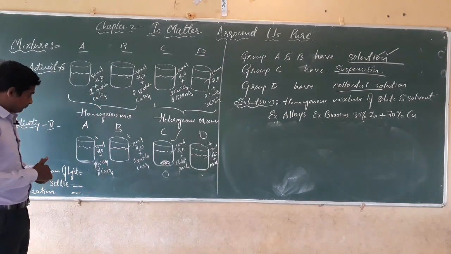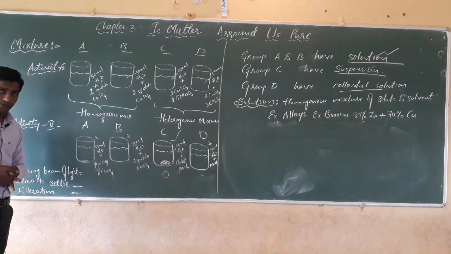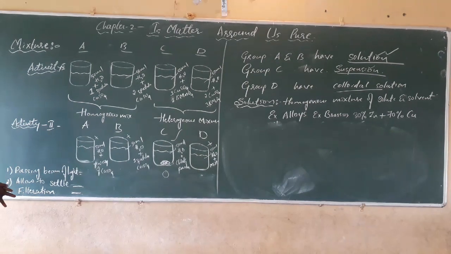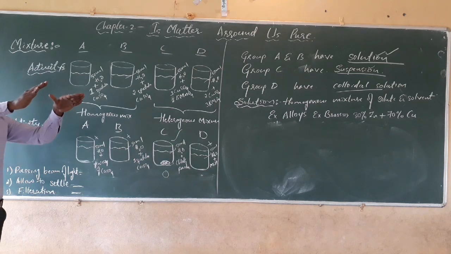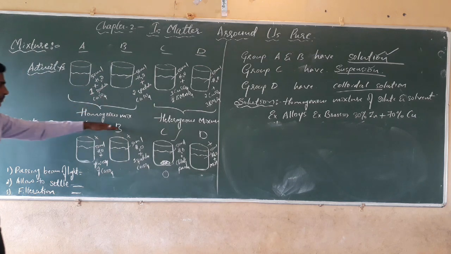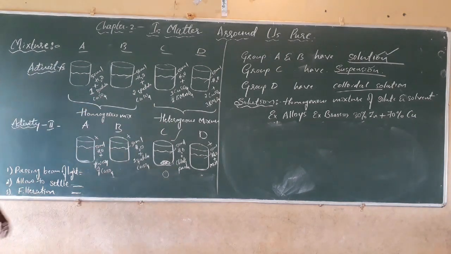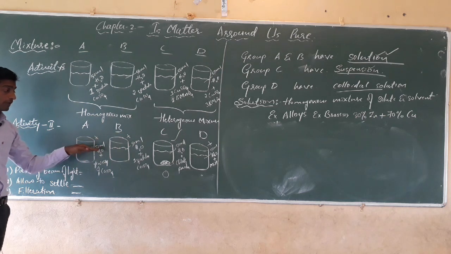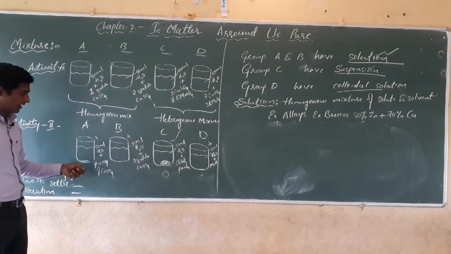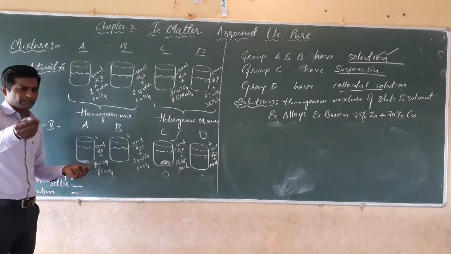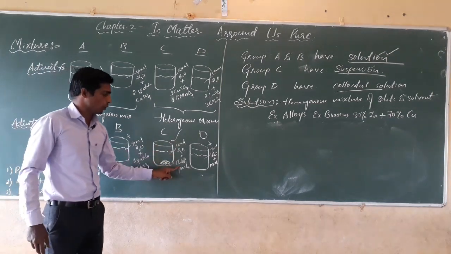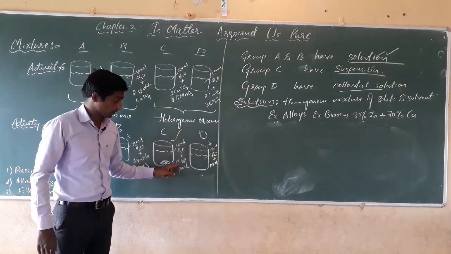Next, dear students, after this we go to the second activity mentioned in your textbook. We divide the students of the whole class into 4 groups: Group A, Group B, Group C and Group D. For all these groups we give 50 ml of water, along with different components. For Group A we give 1 or 2 crystals of copper sulfate, and here 1 spatula full of copper sulfate. And for Group C we give chalk powder, 1 spatula full.